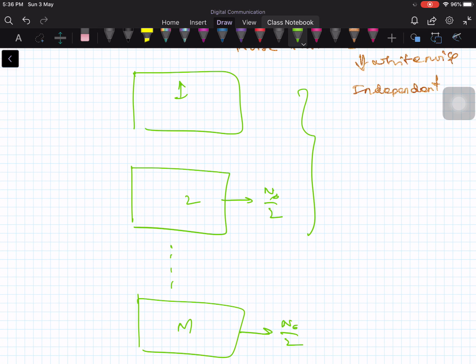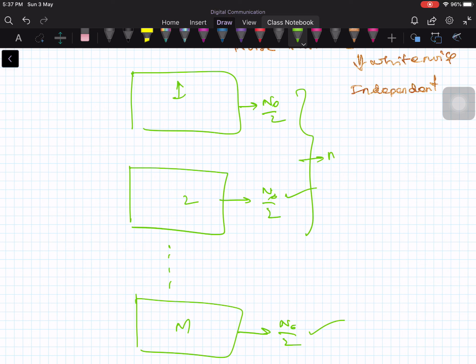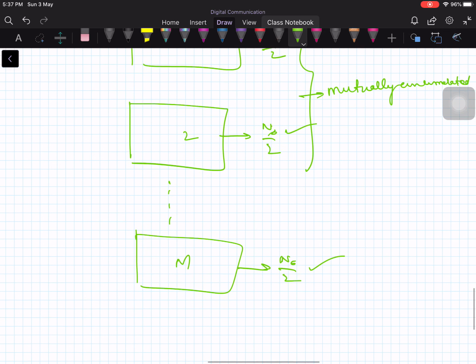In that case, the first filter will produce the noise variance n naught by 2, the second filter will produce noise variance n0 by 2, and this also produces n0 by 2. And these noise variables are mutually uncorrelated. And this property we will repeatedly use when we discuss digital demodulators, especially for non-coherent demodulators. Okay, so this is very useful.